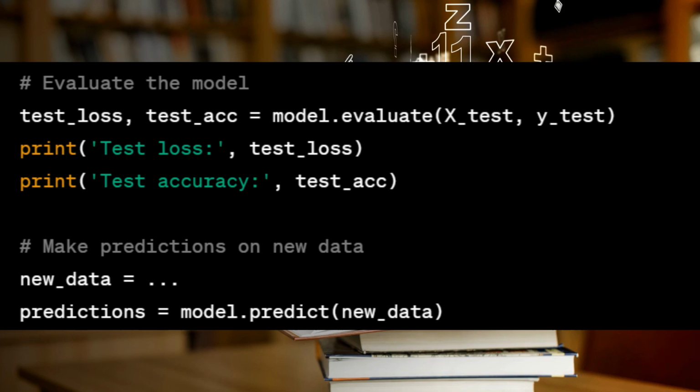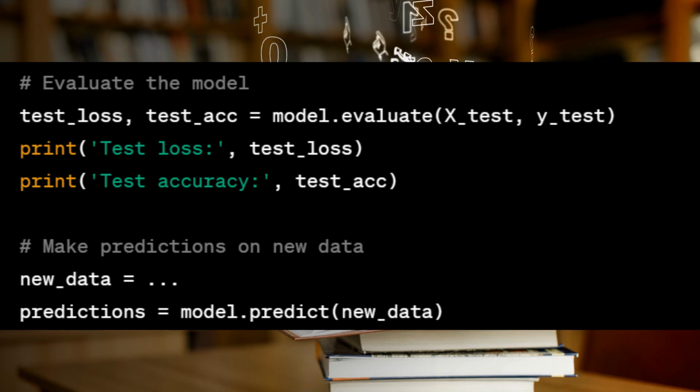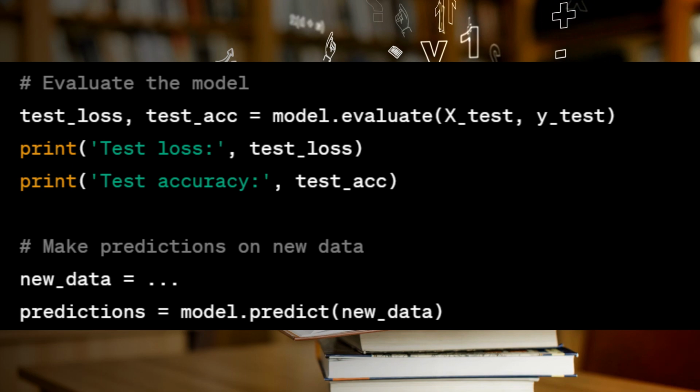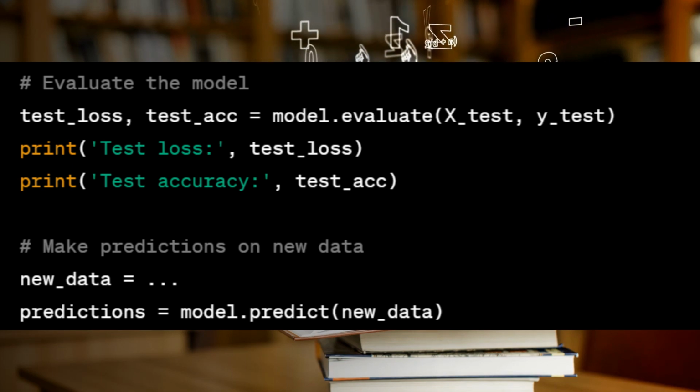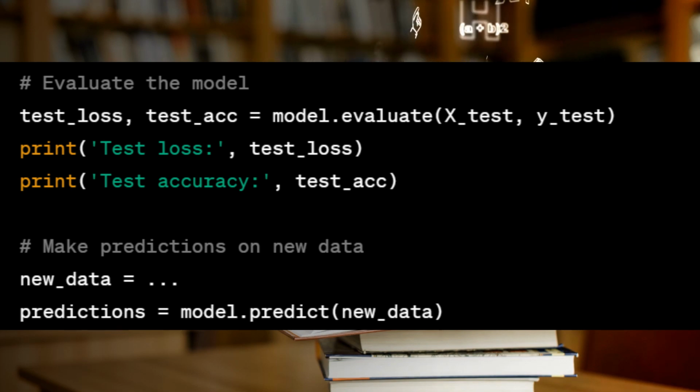# Make predictions on new data. new_data = ... predictions = model.predict(new_data). In this example, the program assumes that you have a medical dataset containing images and corresponding labels. The dataset is loaded and pre-processed, which may involve operations such as normalization, resizing, or any other relevant pre-processing steps for your specific medical scenario.